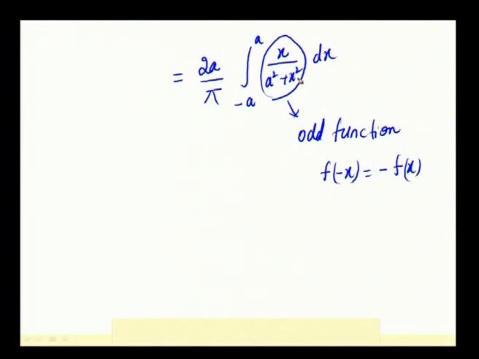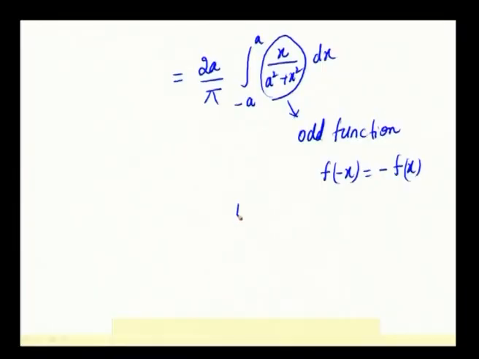So, why do we discuss odd functions? Because integrating it gives the answer 0. There is a property of integration which says integral from minus a to a of f of x dx equals 0 if the function f of x is odd.